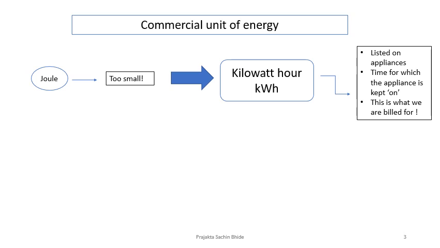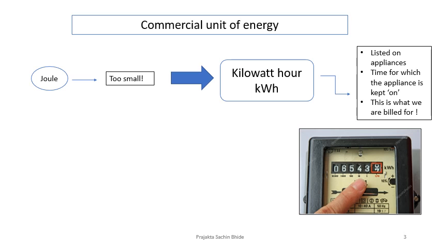It depends from appliance to appliance, and it is actually this amount that we are billed for. If you check your meters at home, you will find a kilowatt hour reading very clearly mentioned. So every month you get billed for the number of units that your house is consuming, based on kilowatt hour units.